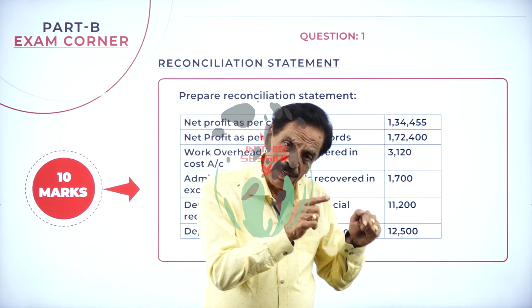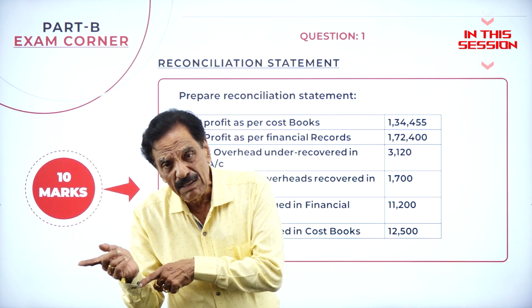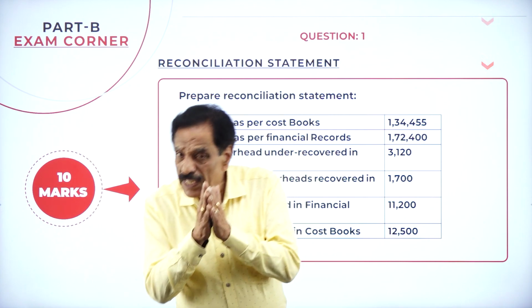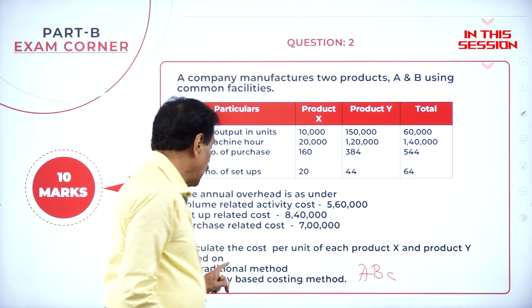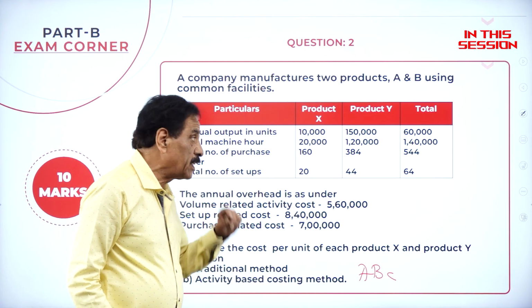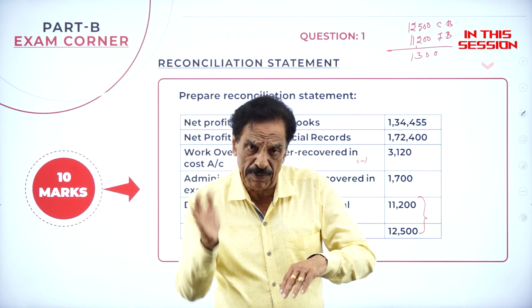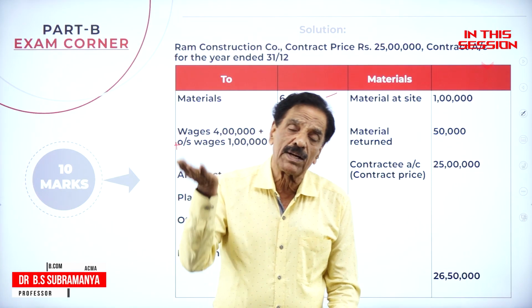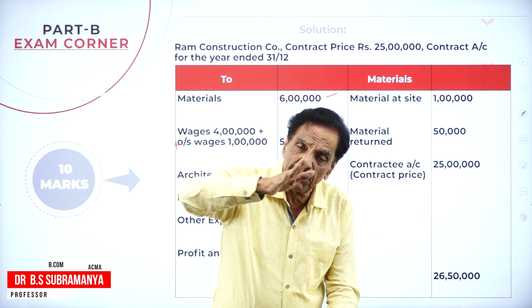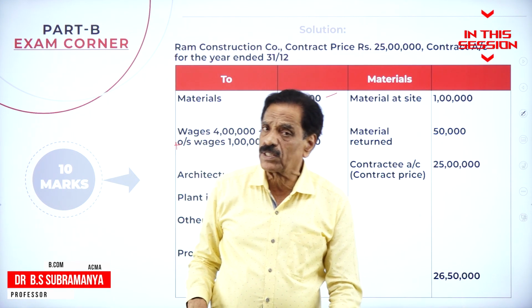Profit as per the cost book, profit as per the financial book. If there is any difference, we draw a reconciliation. ABC means activity-based costing is considered. More charge, less profit; less charge, more profit. What is work certified and work considered? Work that has been completed and certified by the engineer of the contract is called work certified.